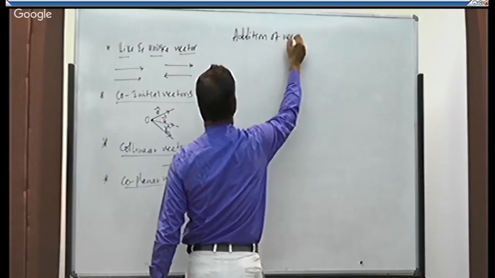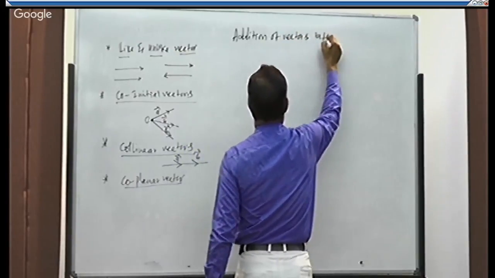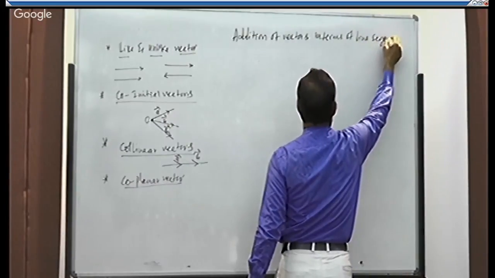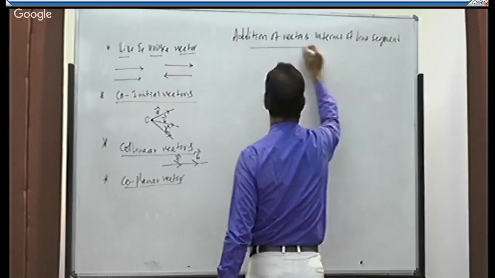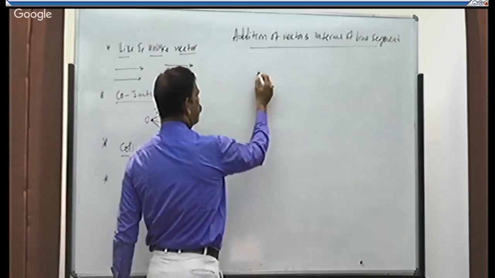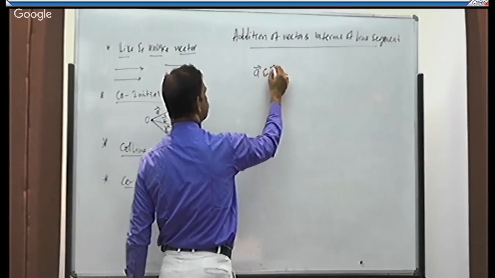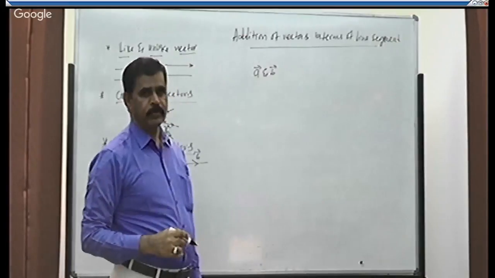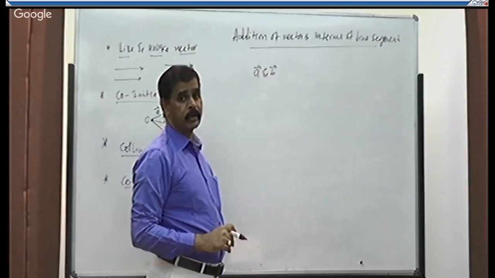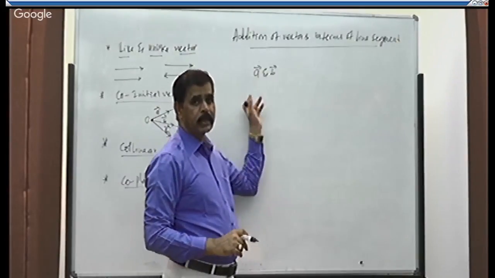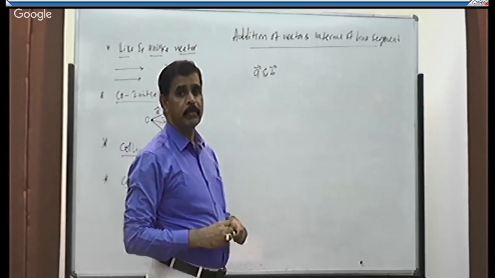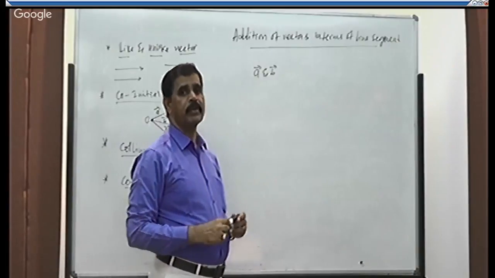Addition of vectors in terms of line segment. How to add two vectors on paper, on board. Let us take two vectors A and B. If I add these two, I should use the laws of vectors. I cannot add them directly, right? Because they have both magnitude and direction. Scalar quantities can be added directly, but vector quantities cannot be added directly. We should use the laws of vectors.